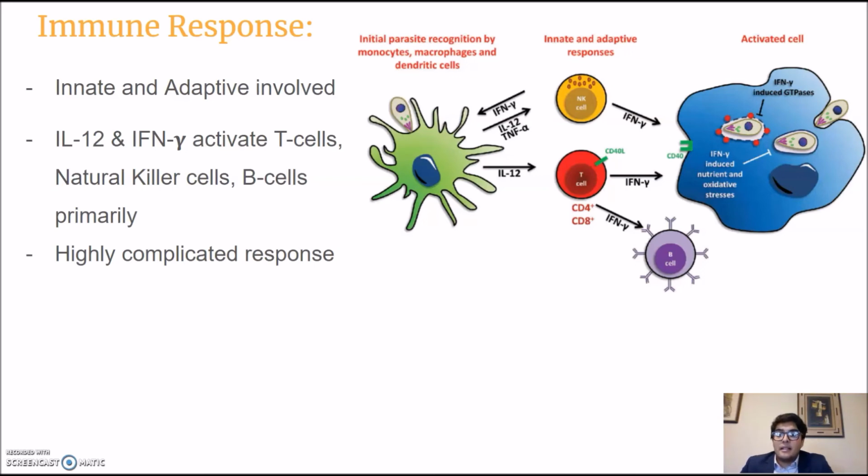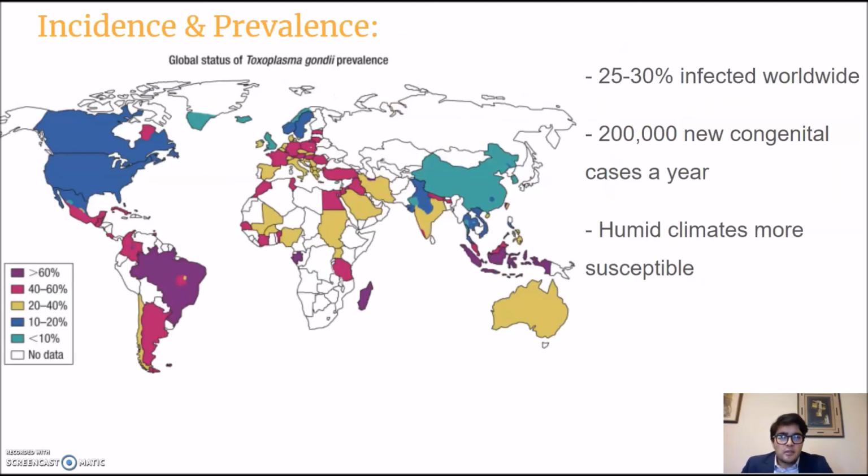But the innate and adaptive responses are involved here. It's mostly IL-12 and IFN gamma that activate T cells, natural killer cells, and B cells. However, other cells are also activated by all those. It's a highly complicated response. I have a graphic over here to show it a little bit, but I'm not going to get into that too much right now.